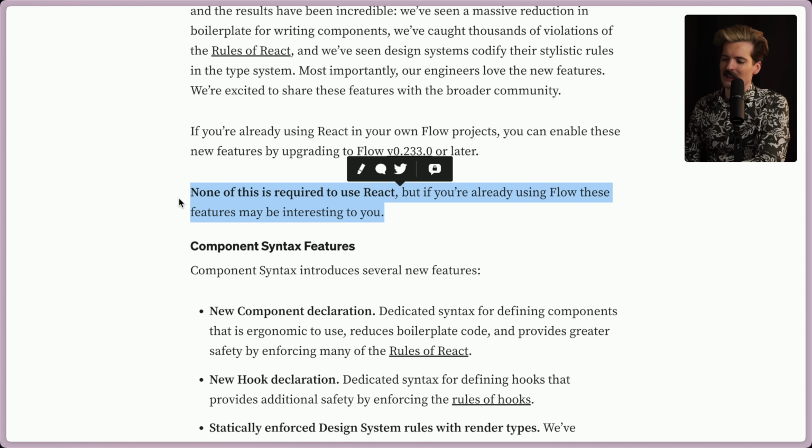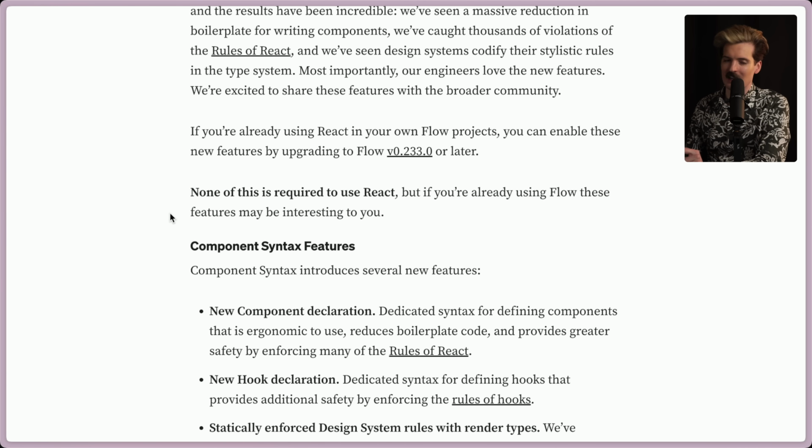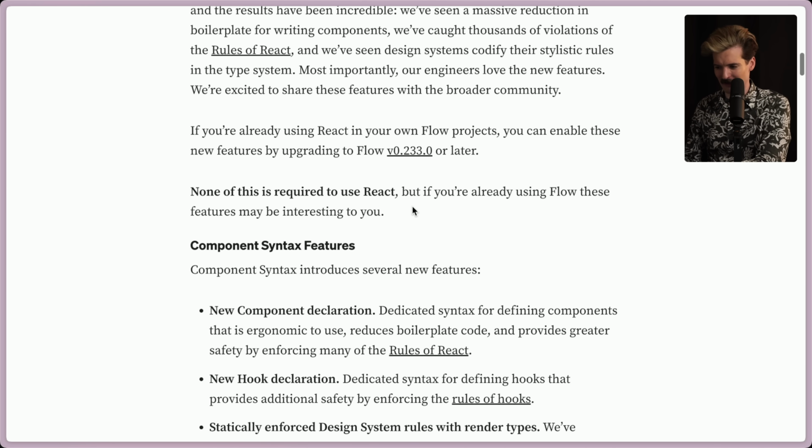It was funny. The way that this was pitched to me by Eli was, hey, Theo, we're working on a cool thing. We'd love your thoughts on it. By the way, you cannot use this thing. Just know that going in. And I can't use this. I'm not using Flow. I'm sorry. We might try it in a bit, but I'm not a Flow guy for sure.